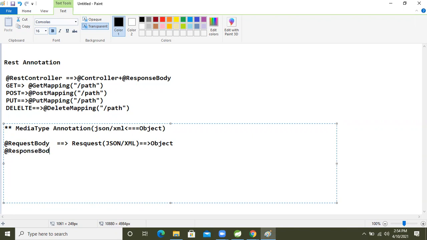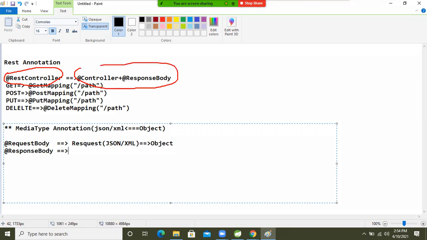Another one is ResponseBody, guys. This is auto applied. I already said that whenever we are writing @RestController, this RestController is a combination of two annotations: ResponseBody and Controller.